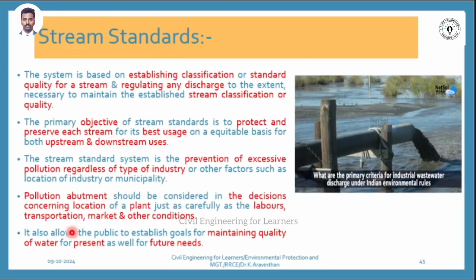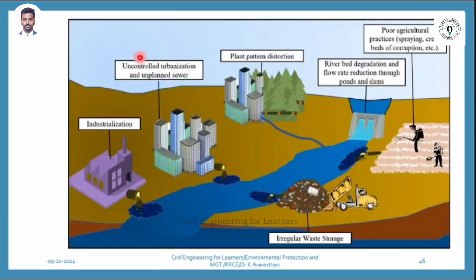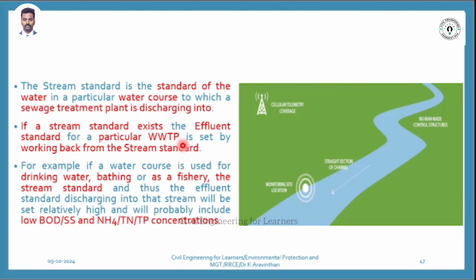And the last point is maintaining quality of water for present and future needs. For that you are making what standard? Stream standards. WWTP is wastewater treatment plant. So the effluent discharged from the wastewater treatment plant has to have a standard for a particular water course. So these are the places where they take water for samples.